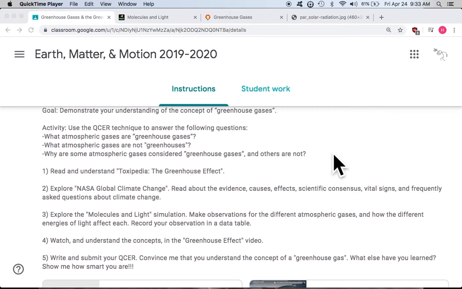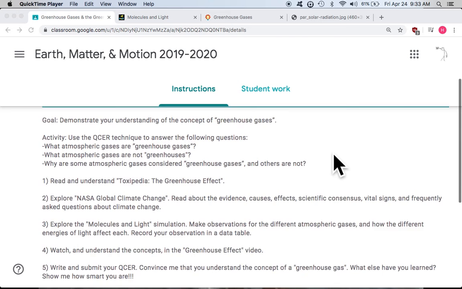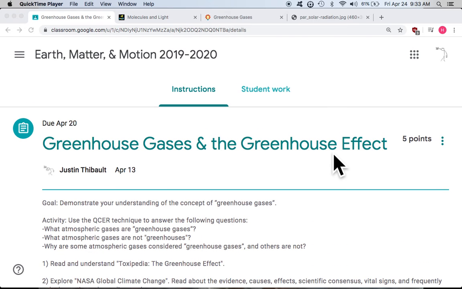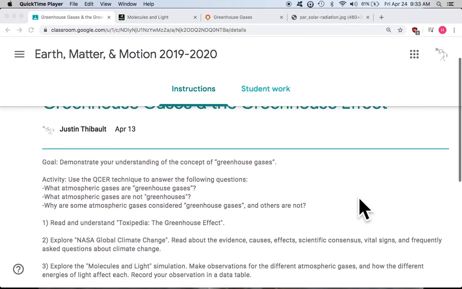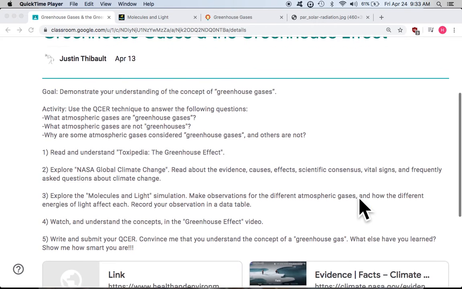Good morning. This one's going out by request. There were some questions about this greenhouse gases and greenhouse effect activity. So, there are three questions here.